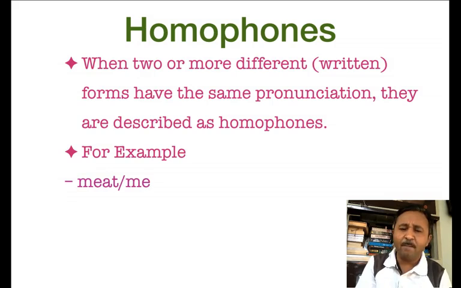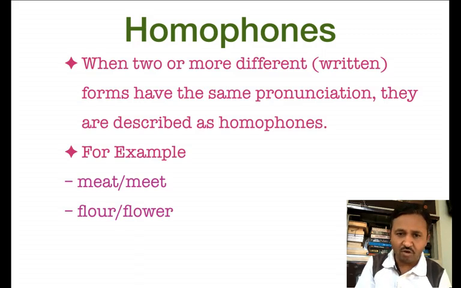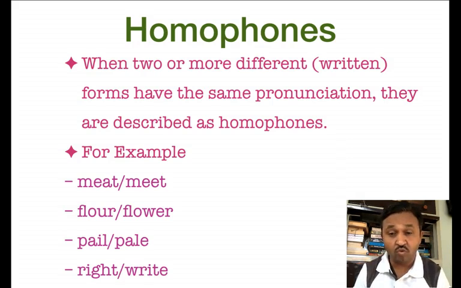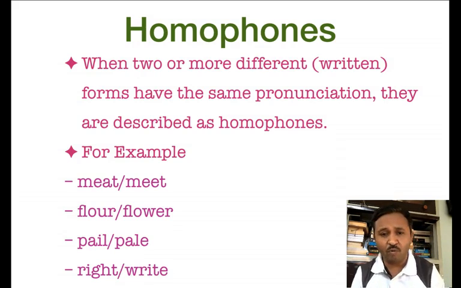For example, meat and meet. The first meat means flesh of an animal and the second meet means meeting. Floor, flaw. Pail, pale. Right, write. Two, too, to. These are homophones.